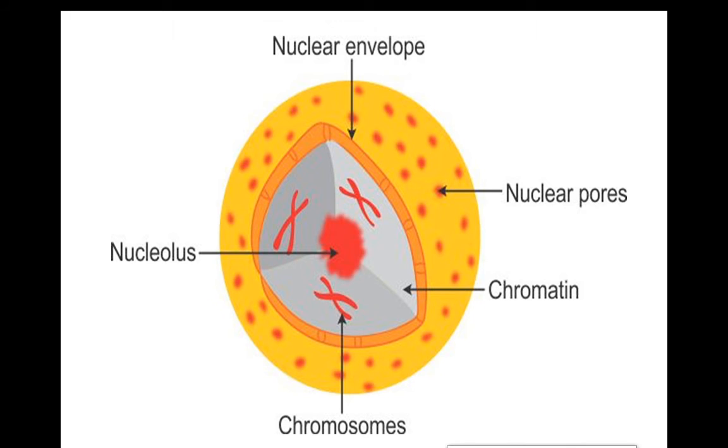Genetic means these genes carry and help in inheritance, the transfer of characters. If I take the example of Ajinkya, Ajinkya is a fair boy, that means he has a white color.